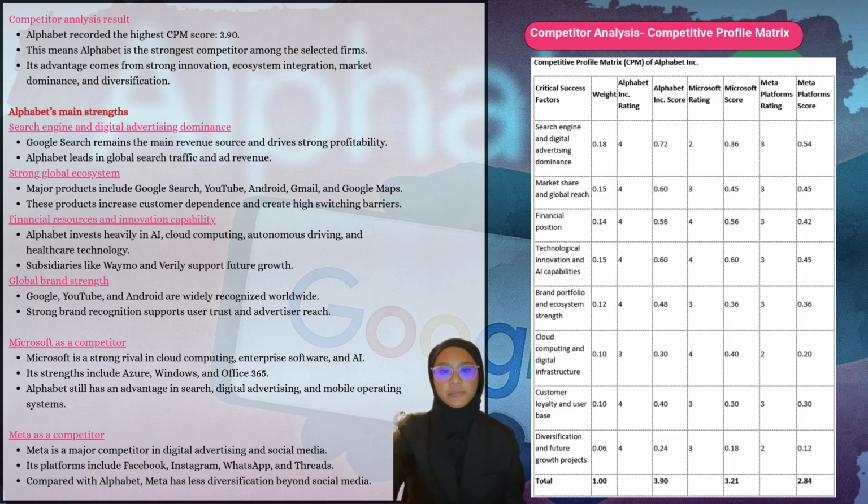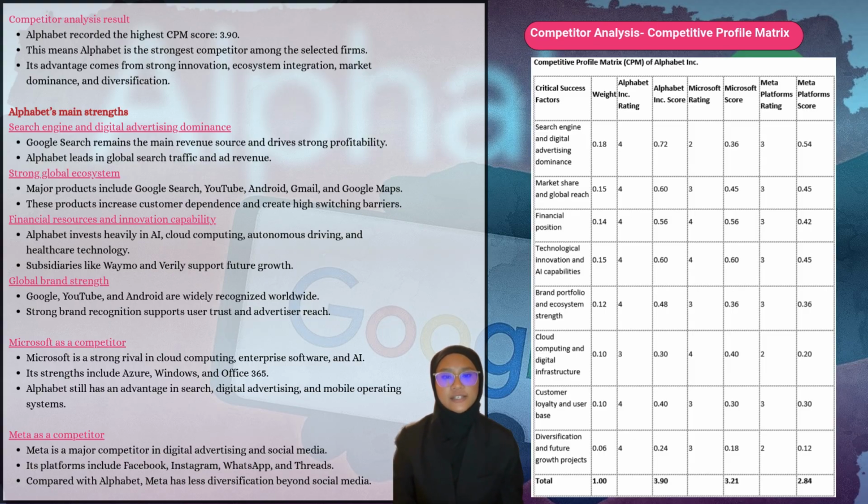Next, I will present the Competitive Profile Matrix, which is CPM. The CPM is used to compare Alphabet's competitive position against its major competitors, namely Microsoft and Meta Platforms, based on several critical success factors. Based on the analysis, Alphabet achieved the highest total weighted score of 3.90 compared to Microsoft, which is 3.21, and Meta Platforms 2.84. This indicates that Alphabet holds the strongest competitive position among the selected firms.